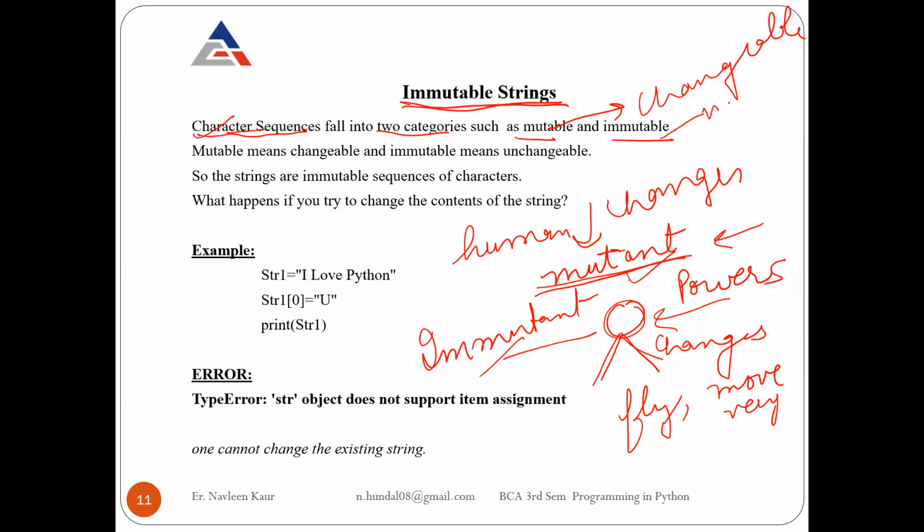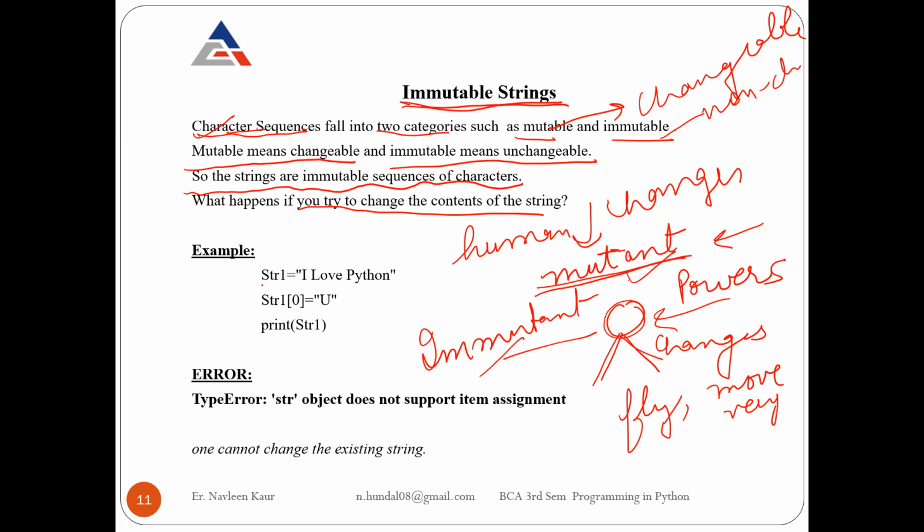Mutable means changeable and immutable means unchangeable, the thing that you can't change. So strings are an immutable sequence of characters. It means once you have created a string s1 with a certain value, you can't change that string. Okay, but what happens if you try to change the contents of the string?